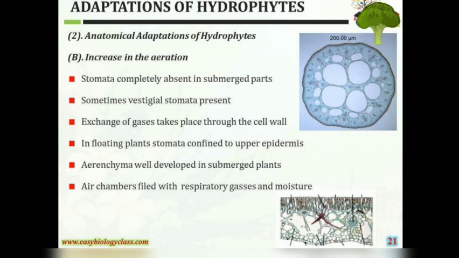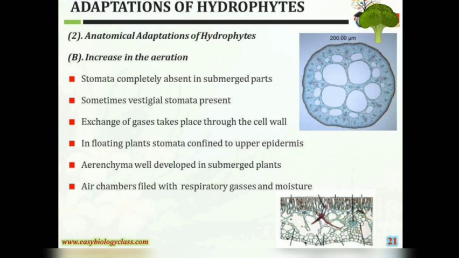Increase in the aeration. Stomata completely absent in submerged parts. Sometimes vestigial stomata is present. Exchange of gases takes place through these cell walls. In floating plants, stomata confined to upper epidermis. Aerenchyma well developed in submerged plants. Air chambers filled with respiratory gases and moisture.